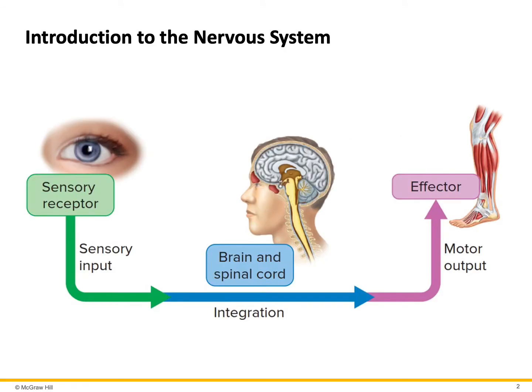Nervous system is the most complex system in our body, and it has a long list of functions. However, we can divide the overall function of the nervous system into three categories. They include sensory function, integrative function, and motor function. Under sensory function, our nervous system receives the sensory information from receptors and carry it to the brain and spinal cord. Under integrative function, our brain and spinal cord process the sensory information and try to make sense out of it. And then under motor function, the nervous system sends impulses to our effector organs. Effector organs are usually muscles or glands.